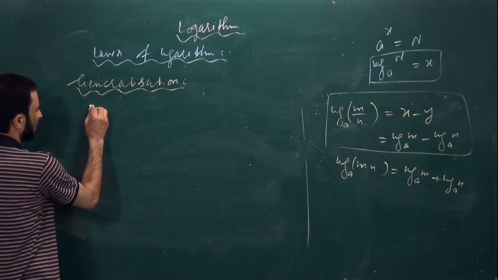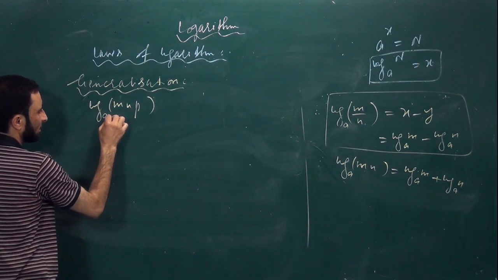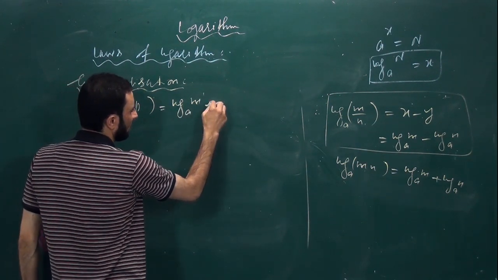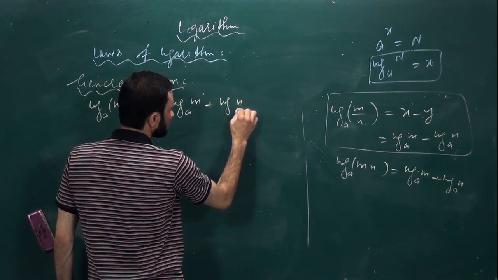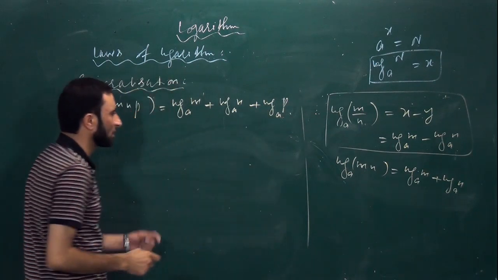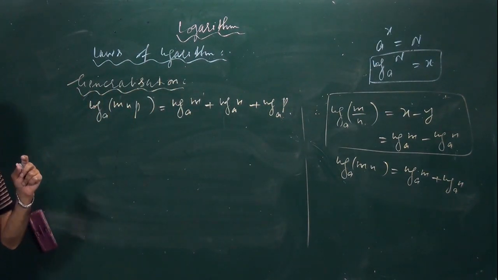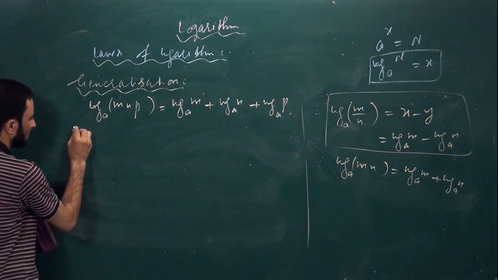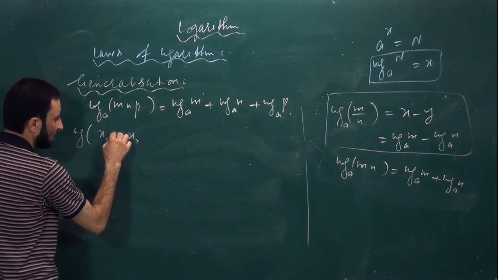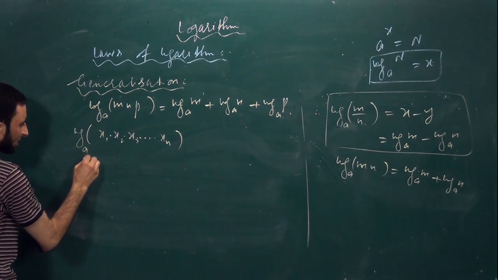For example, we can write log of m n and p under the base a. Tell me, what will it be equal to? Log of m to the base a plus log of n to the base a plus log of p to the base a. So this is for 3. But in general, if we have n rational numbers, so we can write log of x1, x2, x3, and so on up to xn under the base a.